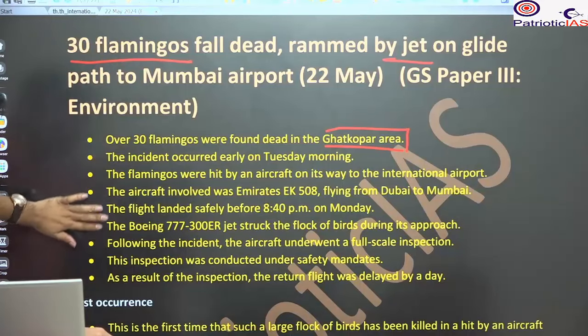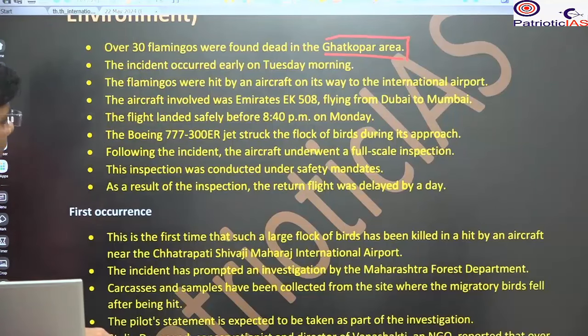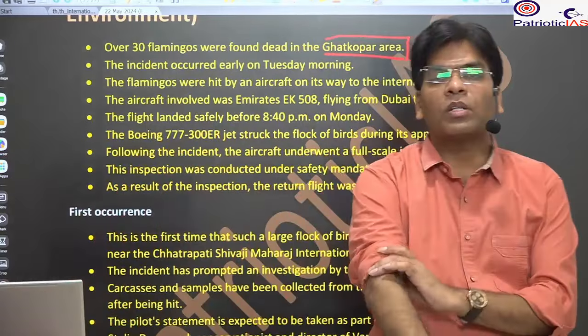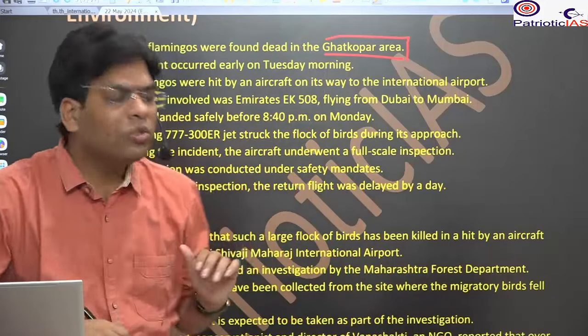you will see that the area where these flamingos have been found dead was a controversial area that has been contested. The government was asking for this area for the construction of the new airport.